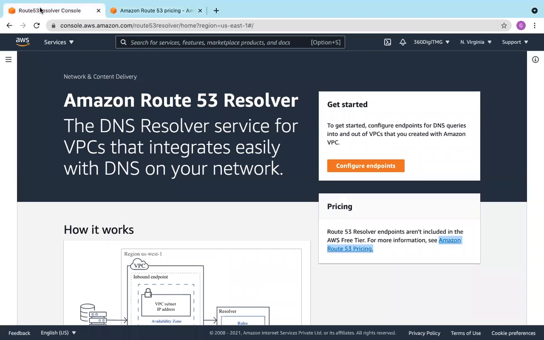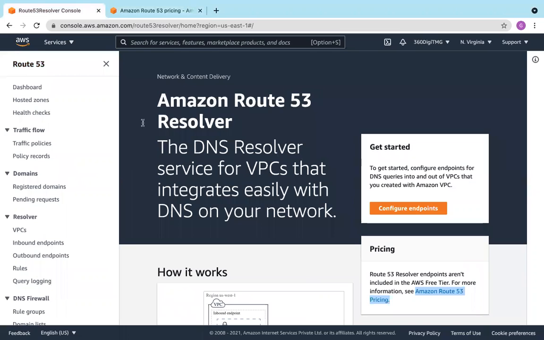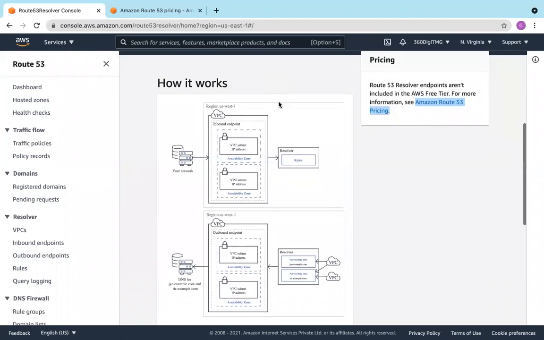Now let's go and check the Route 53 Resolver. This is the DNS resolver service for VPCs. It's regional, and I'm in the North Virginia region. So this Route 53 is valid within this region, and other services which I set up in this region, it's not global. Where this Route 53 will be helpful is to route traffic between the VPCs. You can create a hosted zone within a region, add VPCs, route traffic from one VPC to another VPC, and you can see how it works.